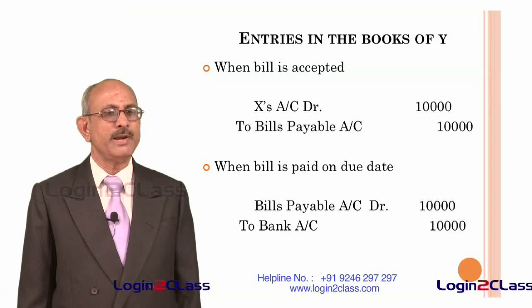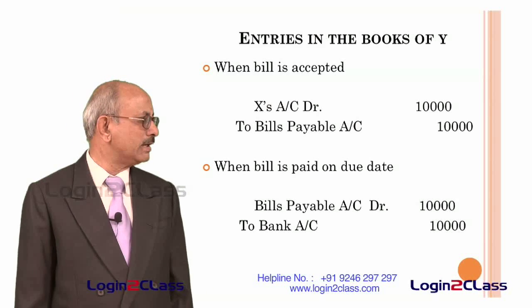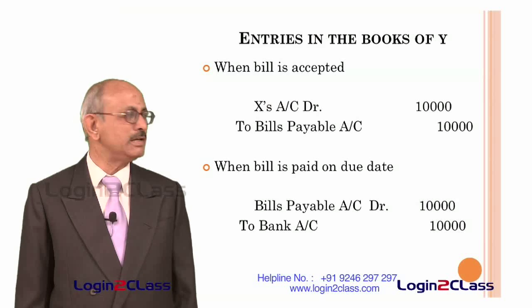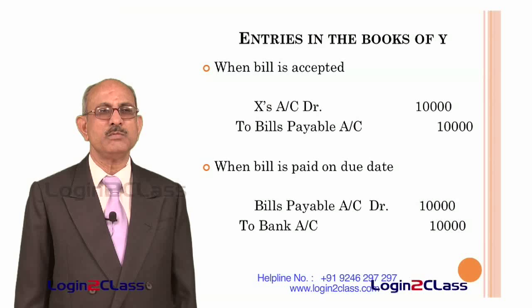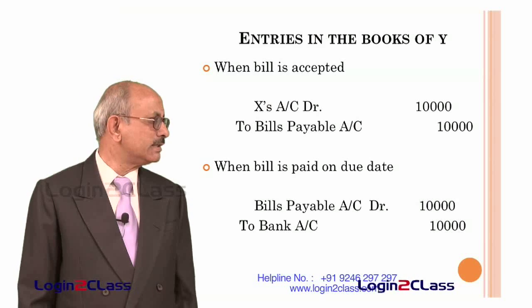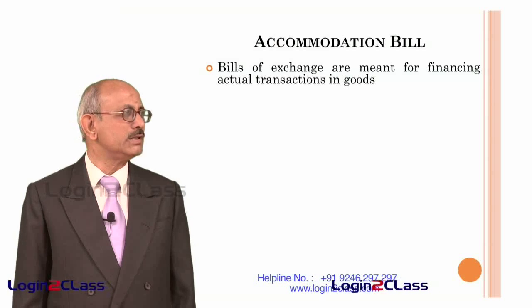And when he is actually paying the bill on due date, whatever liability is created in the form of a bill payable account will be reversed by debiting bills payable account with 10,000 and bank account will be credited. That is the amount of money which he has paid to the drawer, that is X. Now let us talk a little bit about the accommodation bill.